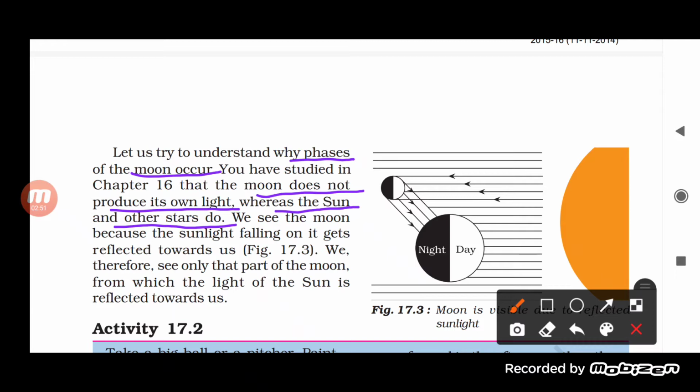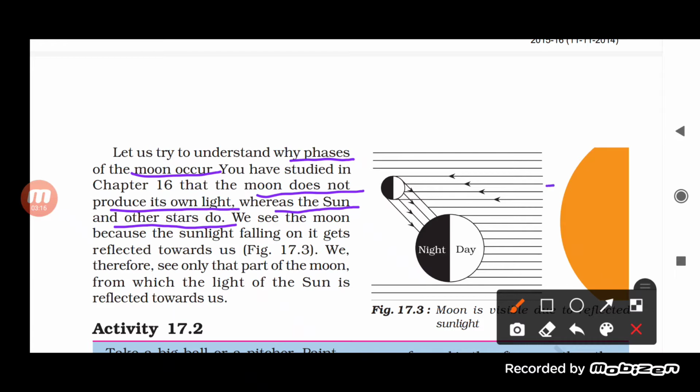Now see here, the moon is not having its own light, so how are we able to see the moon? It is because the sunlight which is falling on it gets reflected towards us. We can see the moon because of the reflection of light. So what happened?